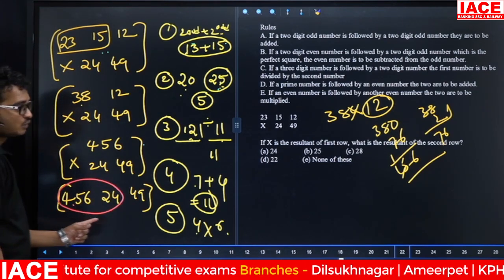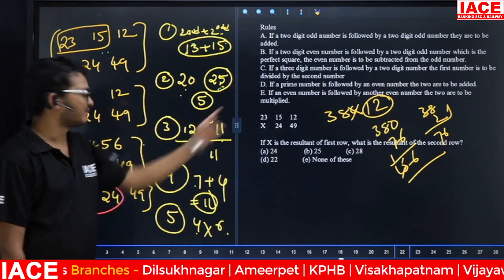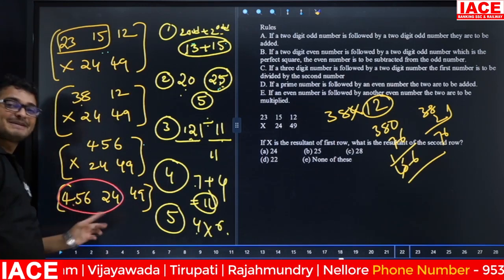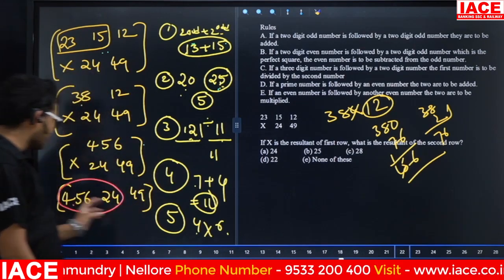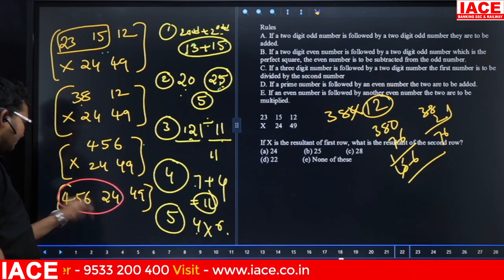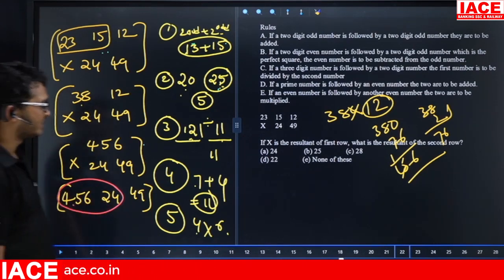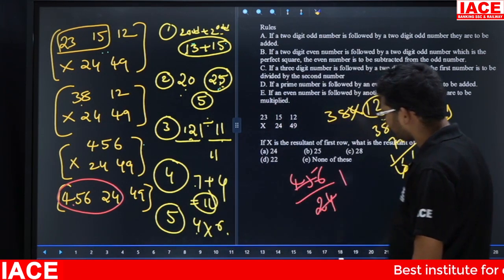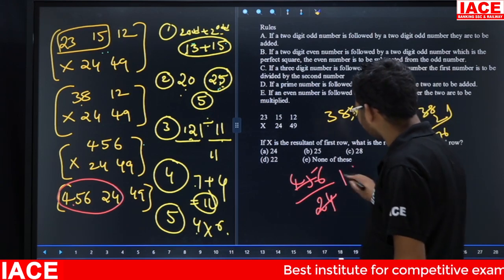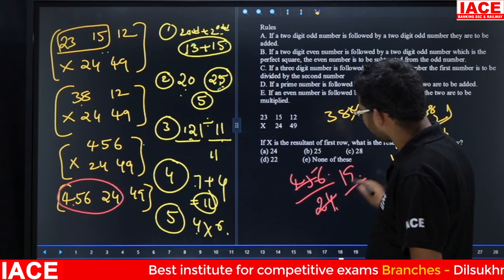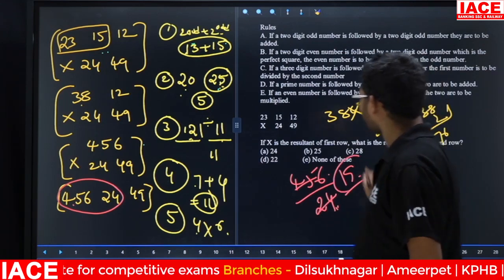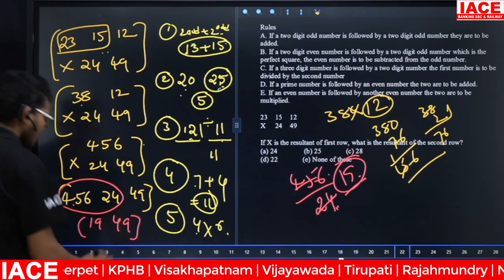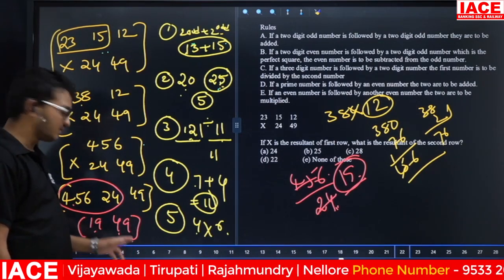Now 456, 24, check once. See here, 3-digit number, for this one two conditions are applicable: even number followed by even number, but we are not going to apply it. Why? Because for a 3-digit number they have given specifically one condition. Yes, so 3-digit number followed by 2-digit number, then first number is divided by second number. Now 456 divided by 24. Here 1, next 24, here 19. Yes, ending is 6, so 9 into 4 is 6. That means the answer is 19. Now this one is 19, and here 49. Two digits are there, to be added. Answer is 68.